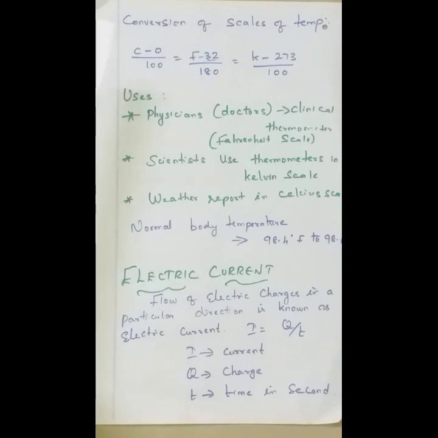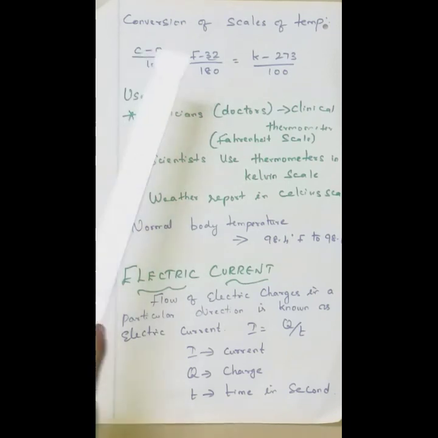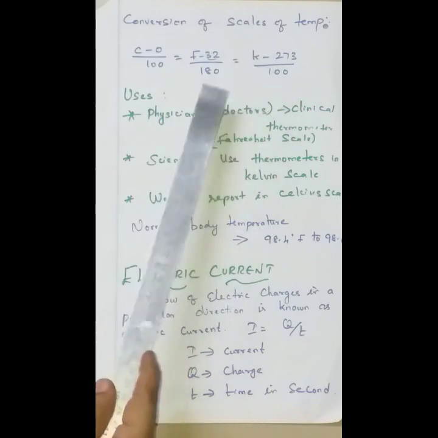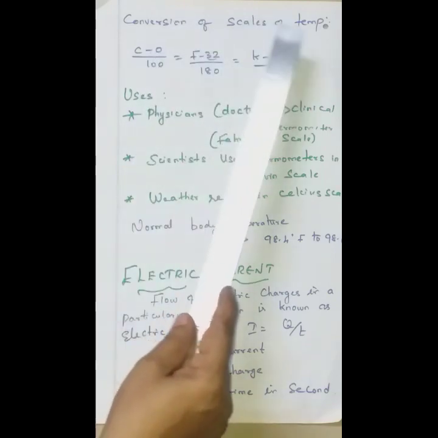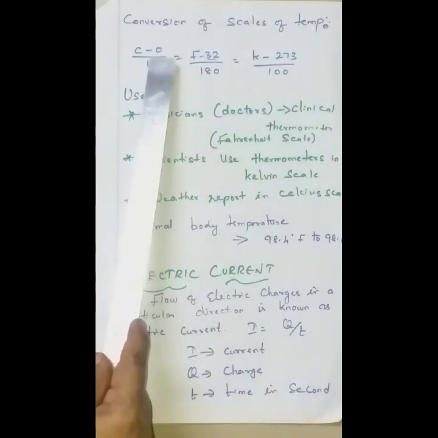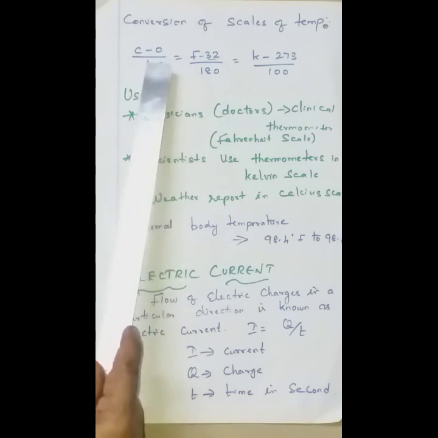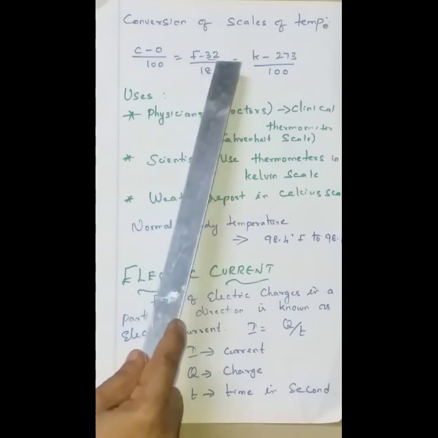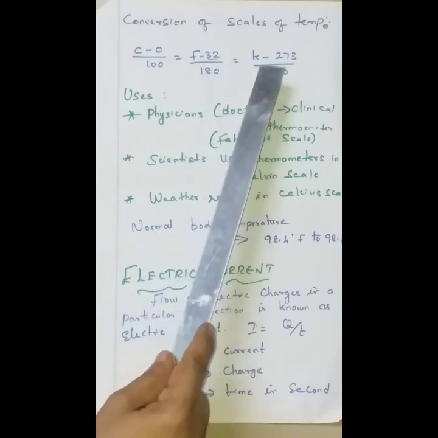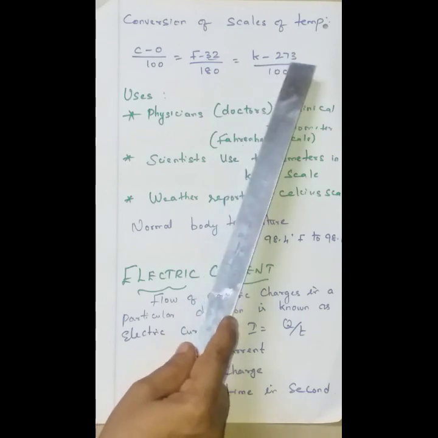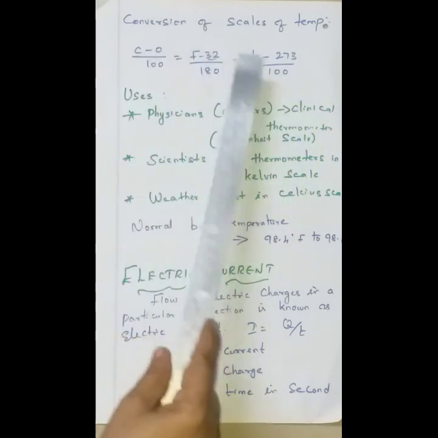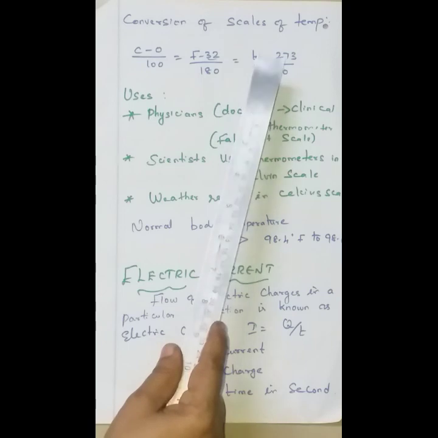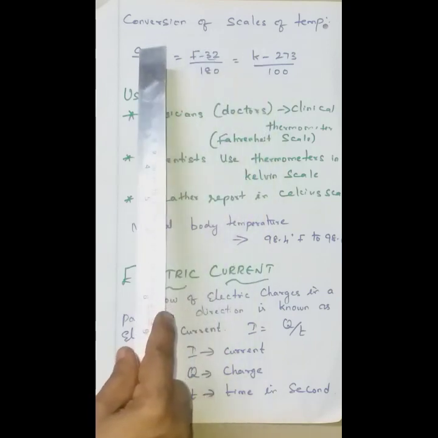Next, the general formula for the conversion of scales of temperature, that is how you convert Celsius to Fahrenheit, Fahrenheit to Kelvin. Here is the formula for the conversion of the scales of temperature. See, (C minus 0) by 100 is equal to (F minus 32) by 180 is equal to (K minus 273) by 100. So we can easily convert Fahrenheit to Kelvin or Kelvin to Fahrenheit or into Celsius.